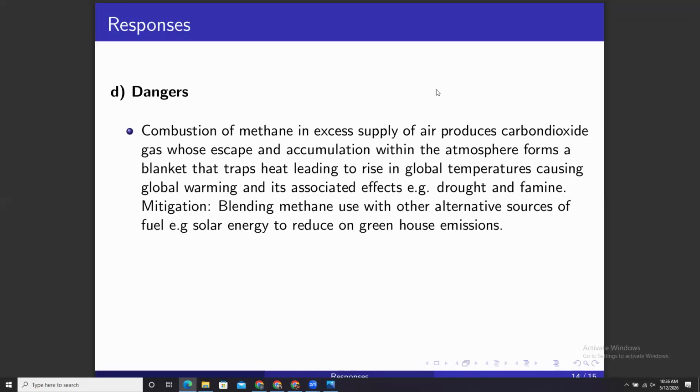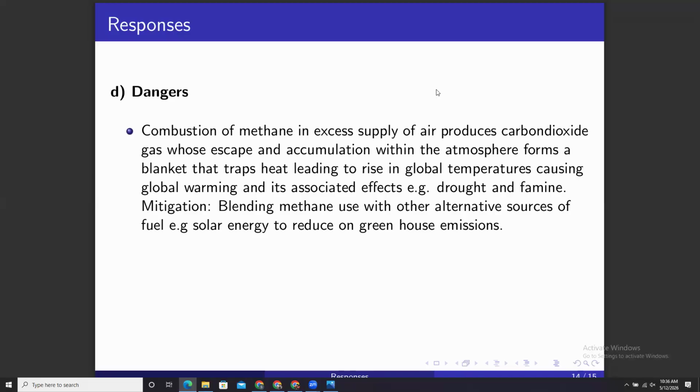On some cylinders they put CNG. Do you know what CNG means? Compressed natural gas. It is compressed, held at a higher pressure. Any slight mishandling can cause an explosion, which can result in serious injuries. So one can also think about that.